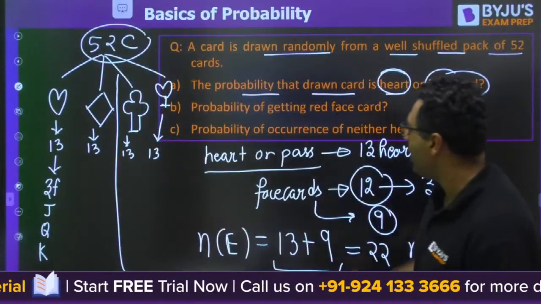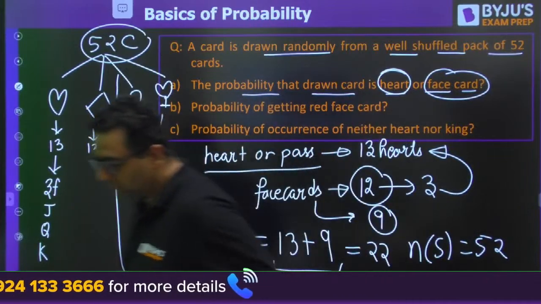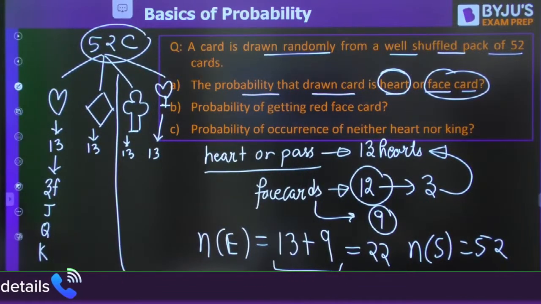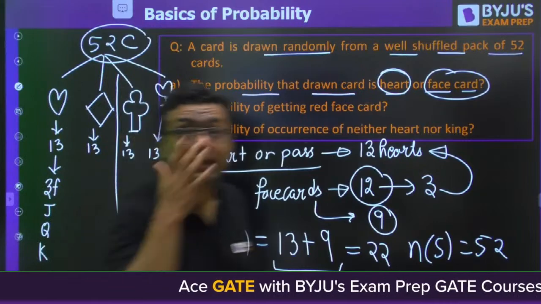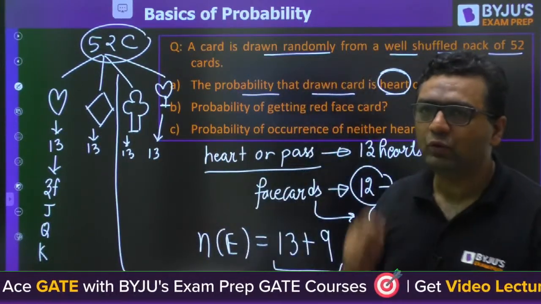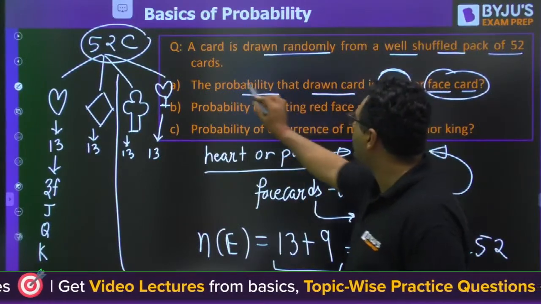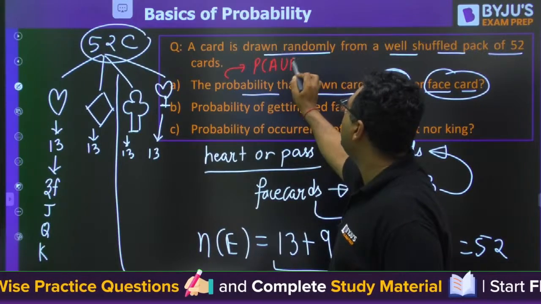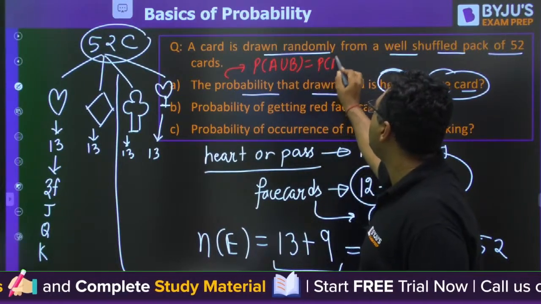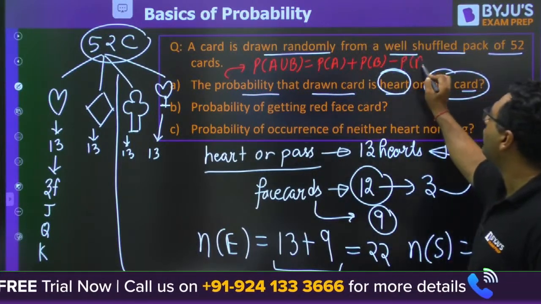Okay, there is a second part. Probability of getting a red face card. Yes Ronaldo, you can use the formula. You can use the formula of A or B. For the first question, if you use probability of A or B, A union B, what is that? Probability of A plus probability of B minus probability of A intersection B.